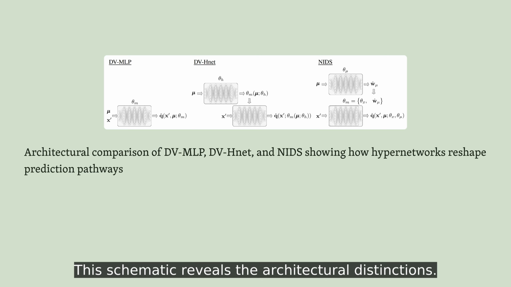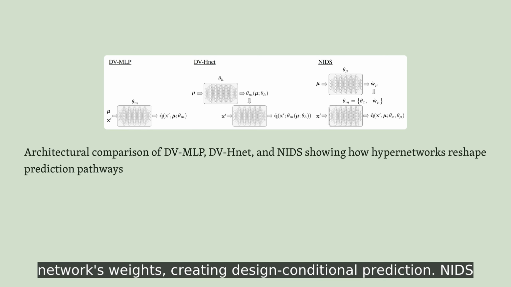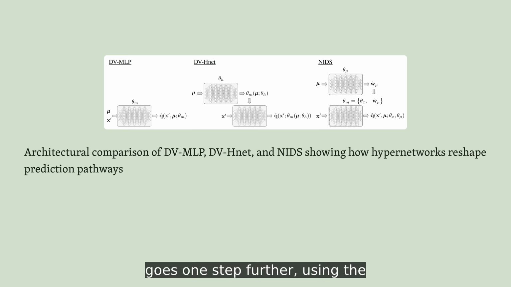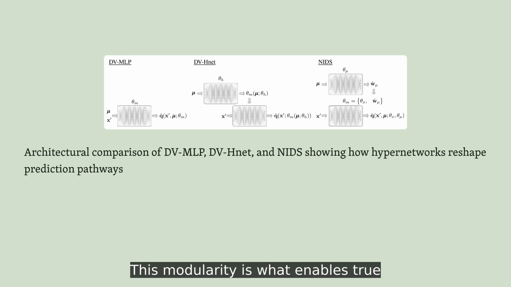This schematic reveals the architectural distinctions. In DV-MLP, everything flows through one path. DV-Hnet splits the design variables into a hypernetwork that controls the main network's weights, creating design conditional prediction. NIDS goes one step further, using the hypernetwork only to generate output layer weights, allowing the spatial network to develop rich, reusable feature representations that get combined differently for each design. This modularity is what enables true discretization independence.